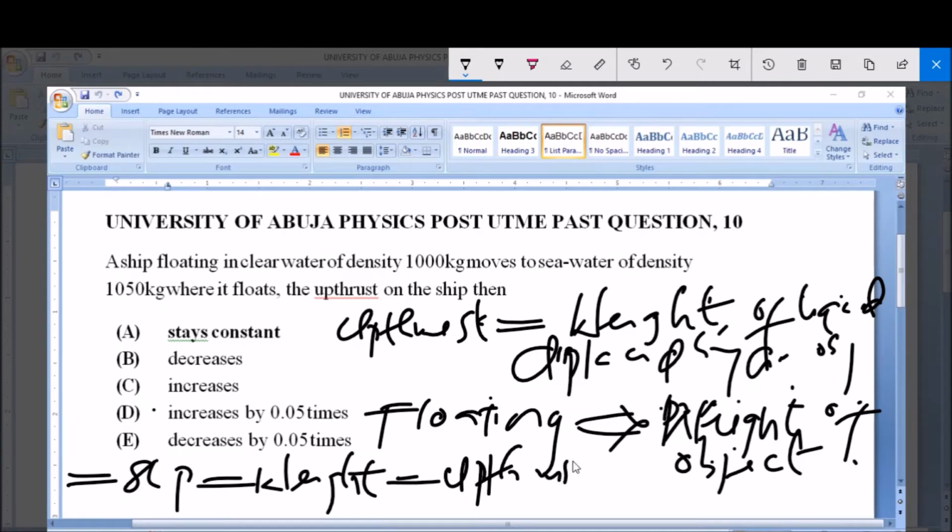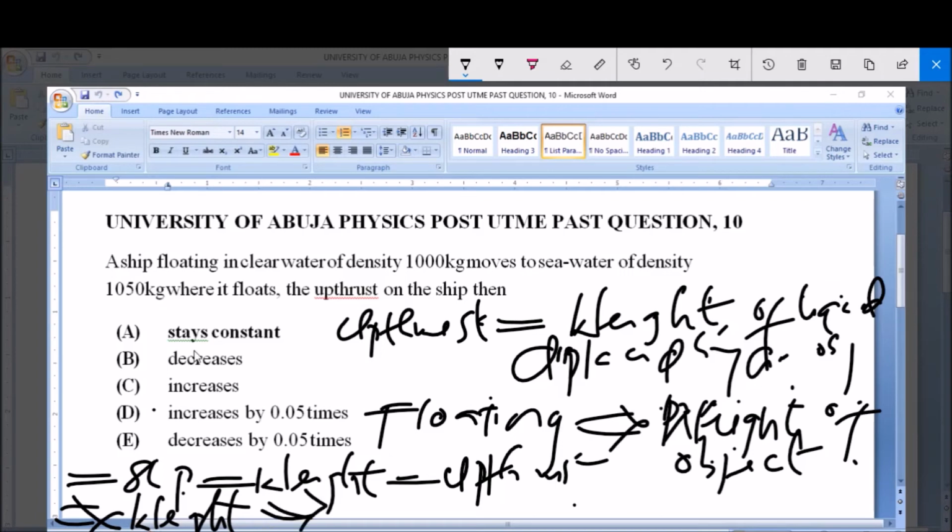So what I'm trying to say is, in the first liquid, the upthrust is equal to the weight of the ship because the ship is floating. Now in the second liquid, that's the seawater, the upthrust of the ship is still equal to the weight. In case you're asking me why it's still equal to the weight of the ship, it's because the object is still floating in water.